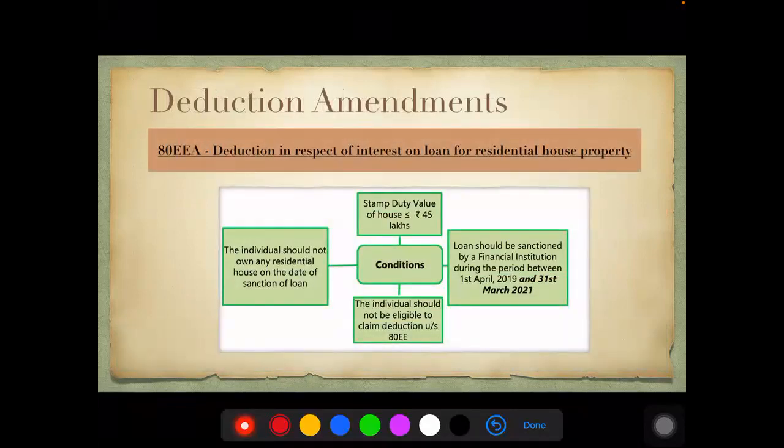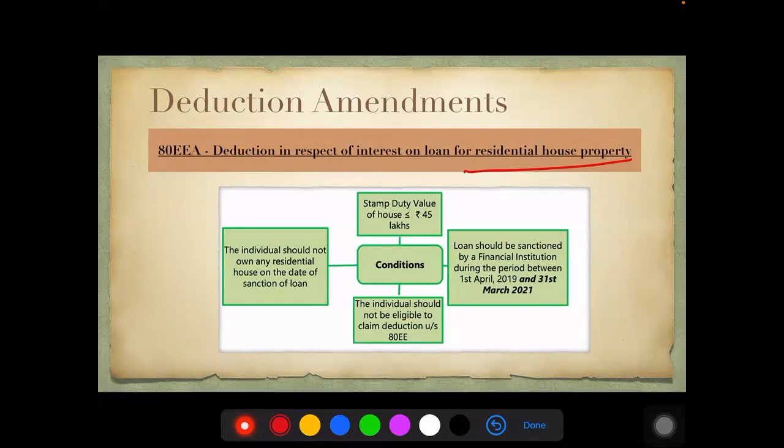That is with regard to your income from other sources. As far as deductions are concerned, deductions under Chapter 6A, there are two major amendments here. One is with regard to 80EEA, deduction in respect of interest on loan on residential house property. So here the condition is the same.